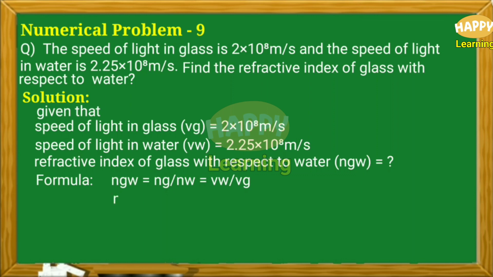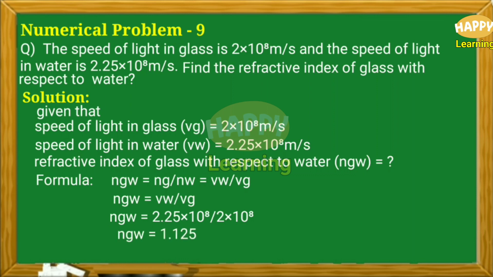Therefore, we can write NGW is equal to Vw by Vg, that is equal to 2.25 into 10 to the power of 8 whole divided by 2 into 10 to the power of 8. On simplification, it is equal to 1.125. NGW is equal to 1.125.